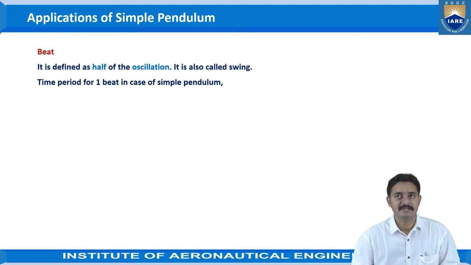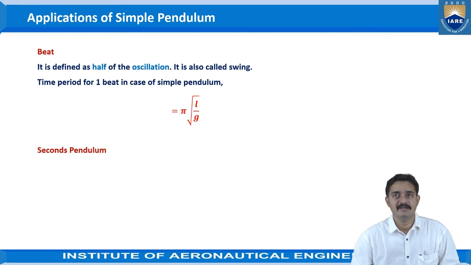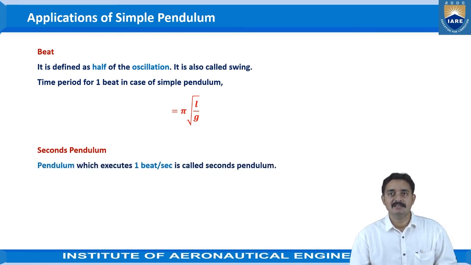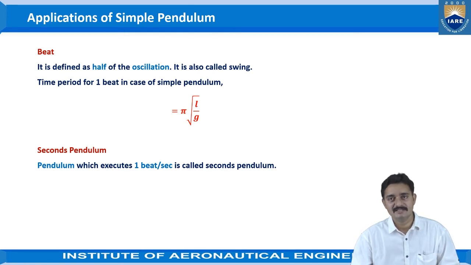And the time period for one beat, nothing but half of the oscillation, in the case of a simple pendulum can be obtained as pi under root L by g. That is, T is equal to pi under root L by g. Then coming to the seconds pendulum. The seconds pendulum is different from the simple pendulum: the pendulum which executes one beat per second is called a seconds pendulum.